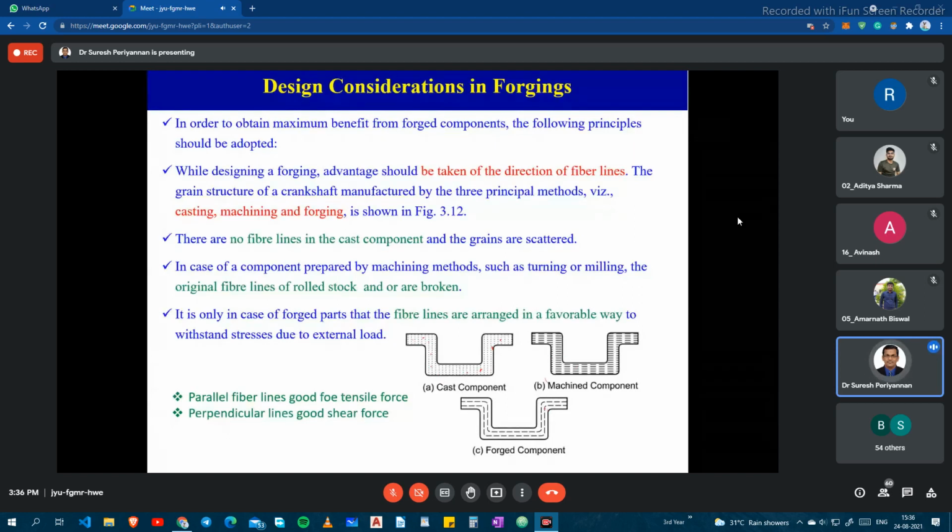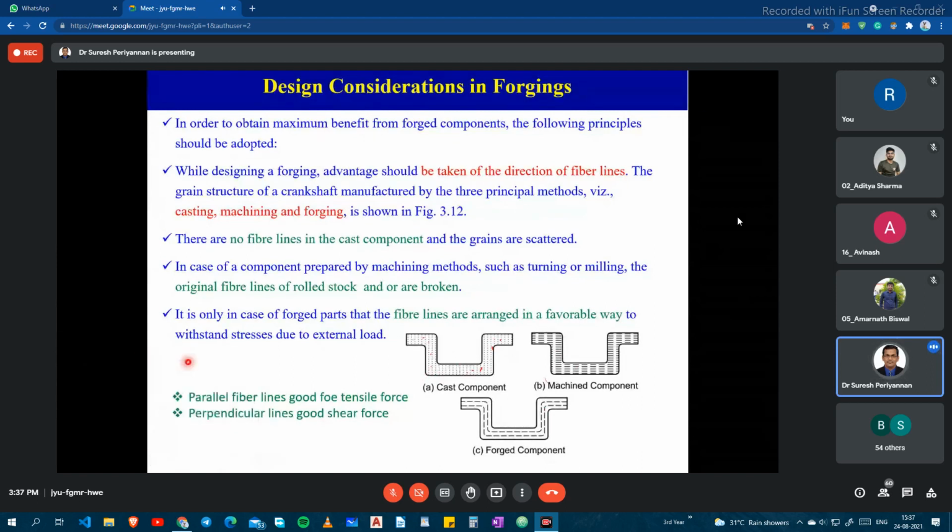So here they tried the crankshaft. They manufactured using three methods. One is casting method, forging method, and machining method. Okay, in these three methods, see here the casting method. What happened? No fiber lines in the casting method. Here there are no fiber lines in the casting methods, and the grains are scattered.